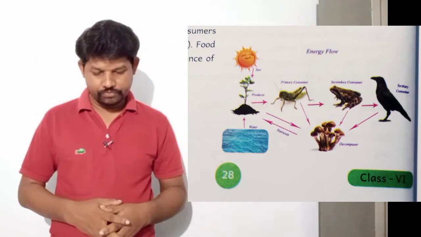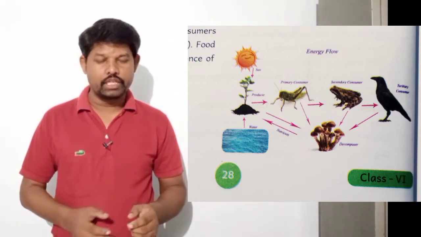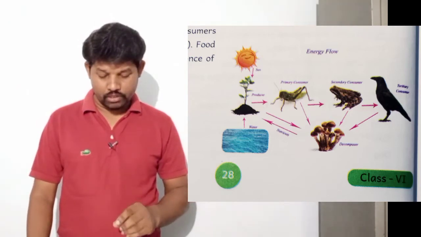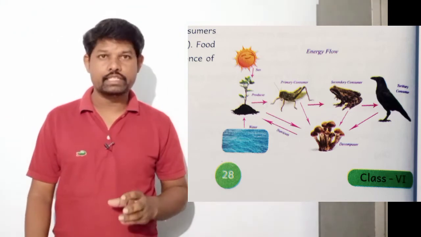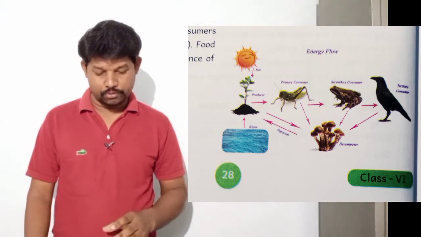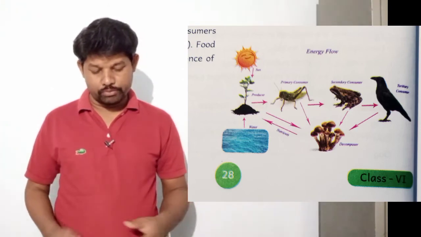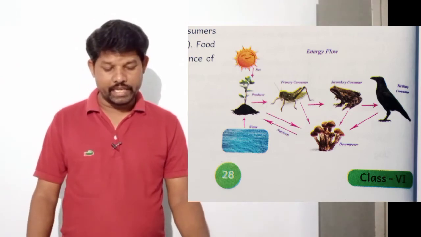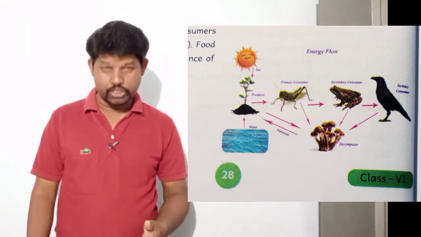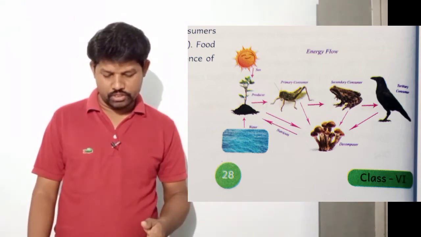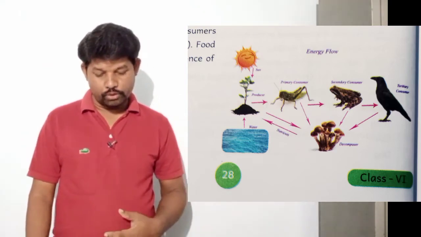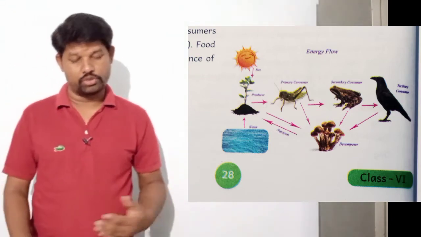First question: What is the source of energy in a food chain? If you observe, for all the animals and plants, there is a particular source. That is the sun. So the sun is the source of energy. Second question: how does the grasshopper get its energy? Arrow marks are there, you can observe. The grasshopper gets energy from plants.